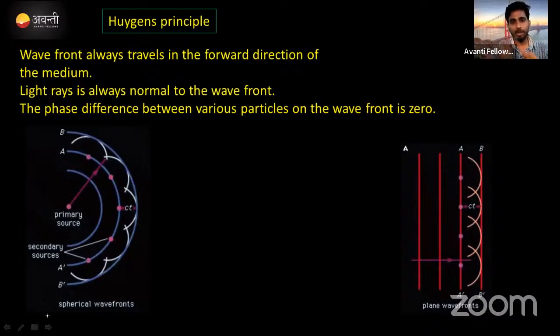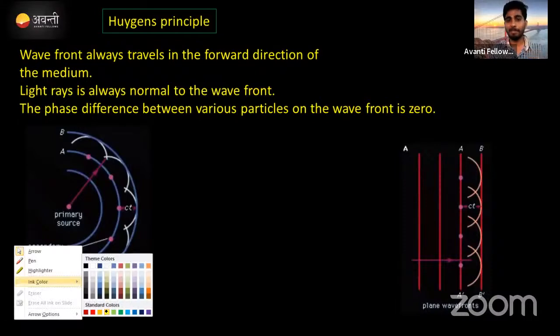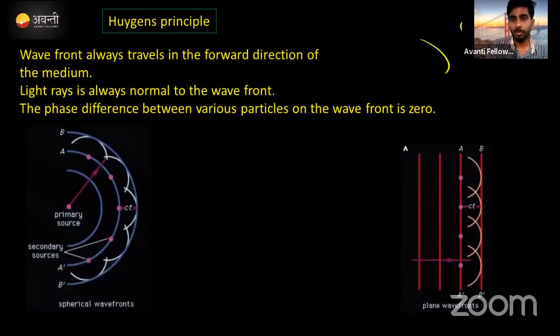From the sun to the atmosphere there is no medium. He thought that since energy is being carried, some medium must be there between the sun and the atmosphere also. He called this medium ether.